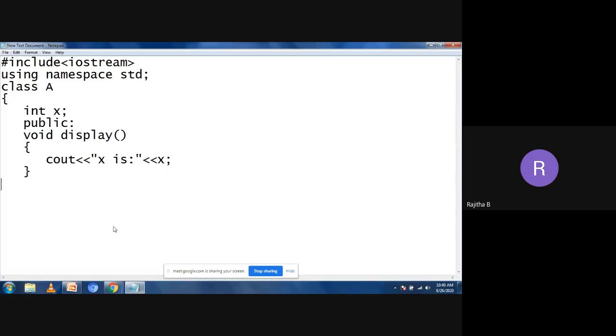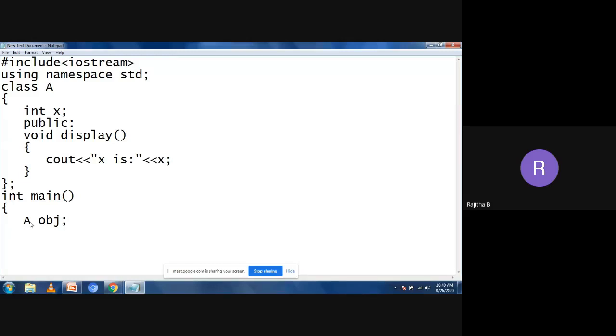Then close the function, and I'm closing the class also. Then I'm taking the main function. In the main function, I'm creating the object for the class A. So the class name here is A, and I want to create the object. What is the syntax to create the object? Class name, space, object name. So the class name is A, and I'm taking the object name as obj. So this is the creation of the object.